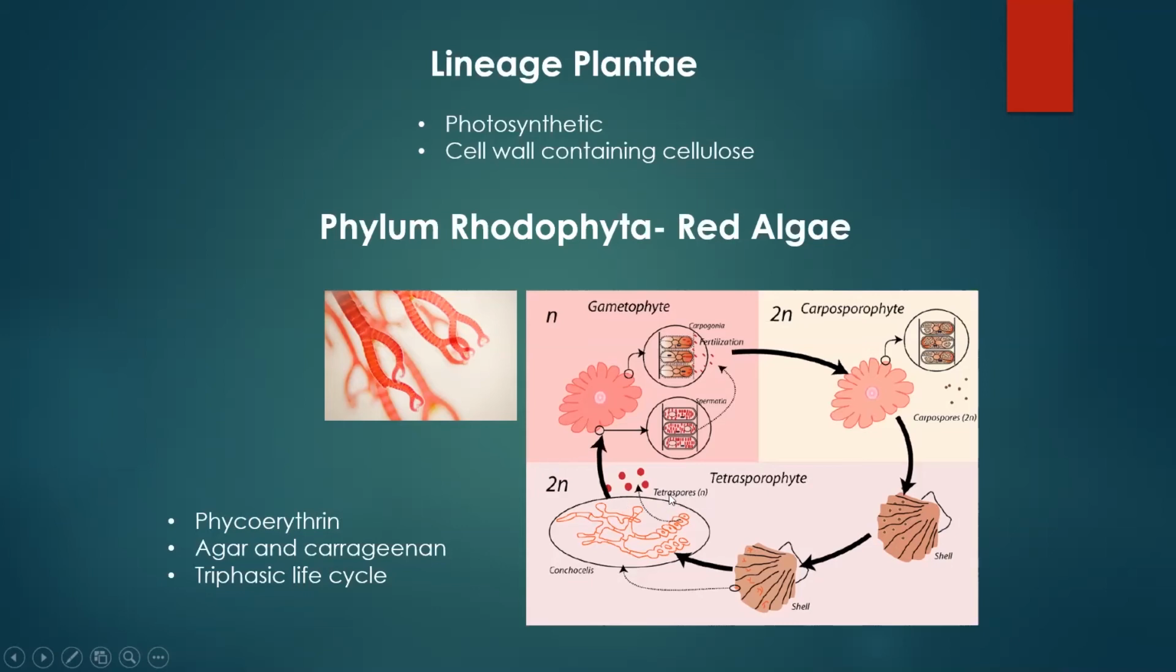Those tetraspores are flung off into the environment again, and each individual spore is going to grow up to be a gametophyte. Since the tetraspores are 1N, the gametophyte will also be 1N. And there's your triphasic life cycle. That's pretty rare, but it is considered a type of alternation of generations.